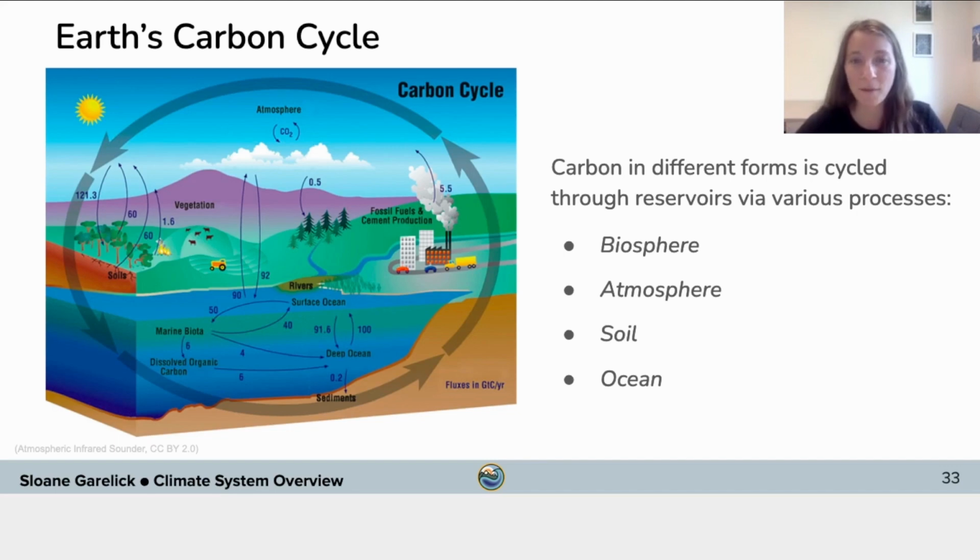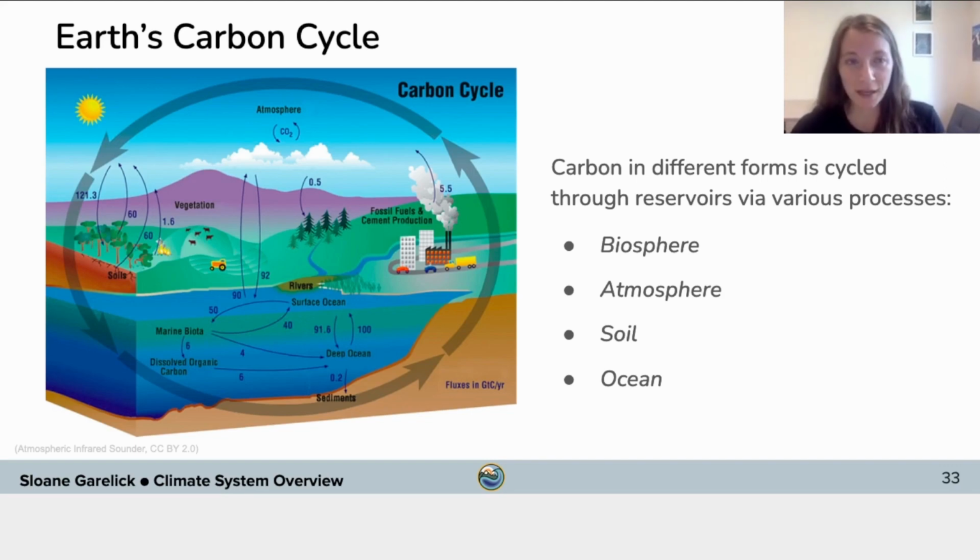For example, a transfer of carbon between the biosphere and the atmosphere can occur through photosynthesis and respiration. A transfer of carbon between the biosphere and soil can occur through respiration and microbial decomposition. And a transfer of carbon between the atmosphere and the ocean can occur via air-sea carbon exchange.